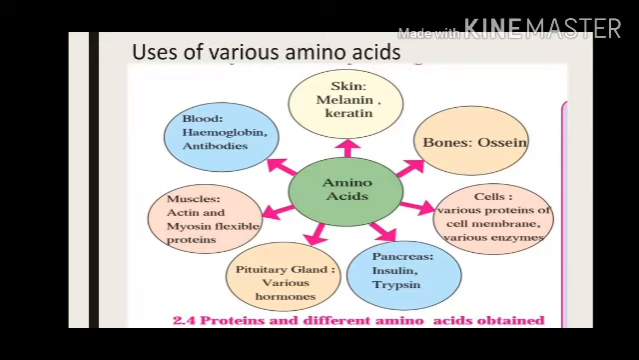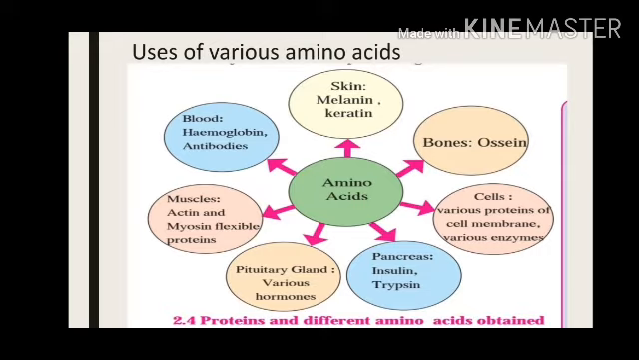Now here's a diagram, it is in your book also, where they have given you a short idea about what amino acids are useful for inside our body. At the center you will see amino acids, meaning different amino acids, and in which body part they are useful and for what they are useful.